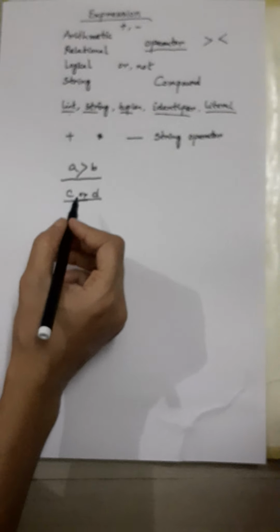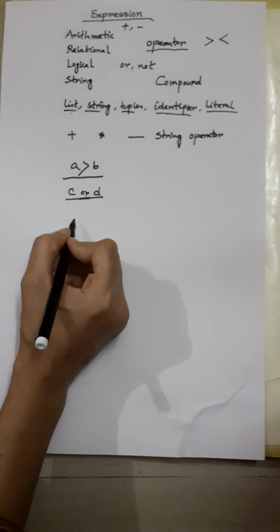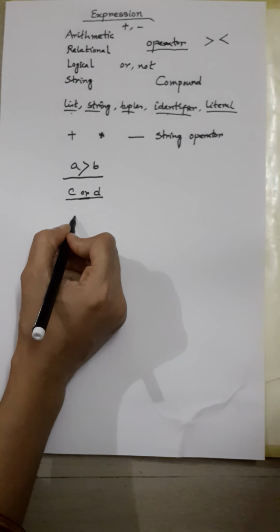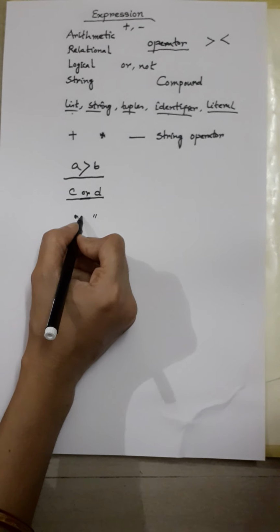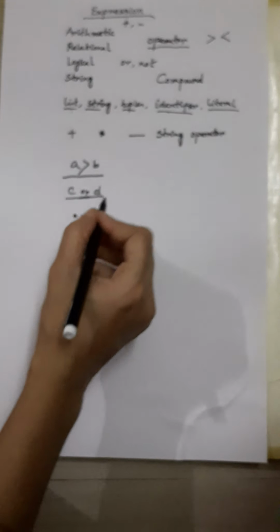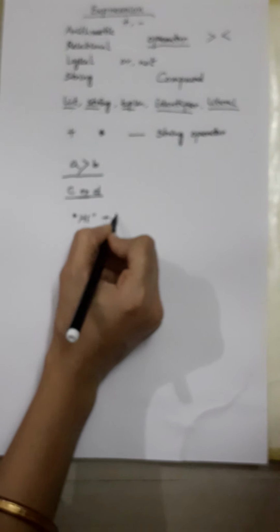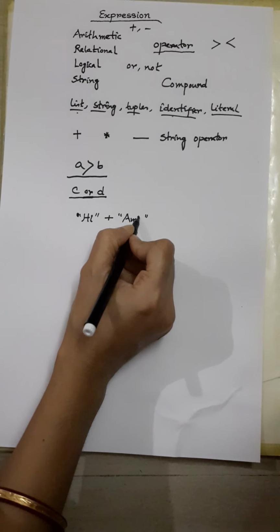Now string expression. So what is string expression? Suppose we are using one string like "hi", and after that you are using another string "Amit".